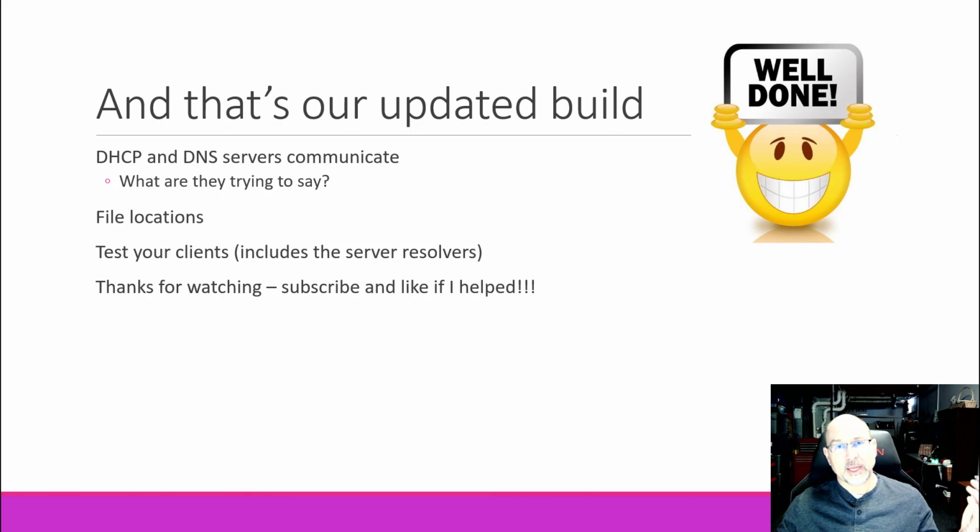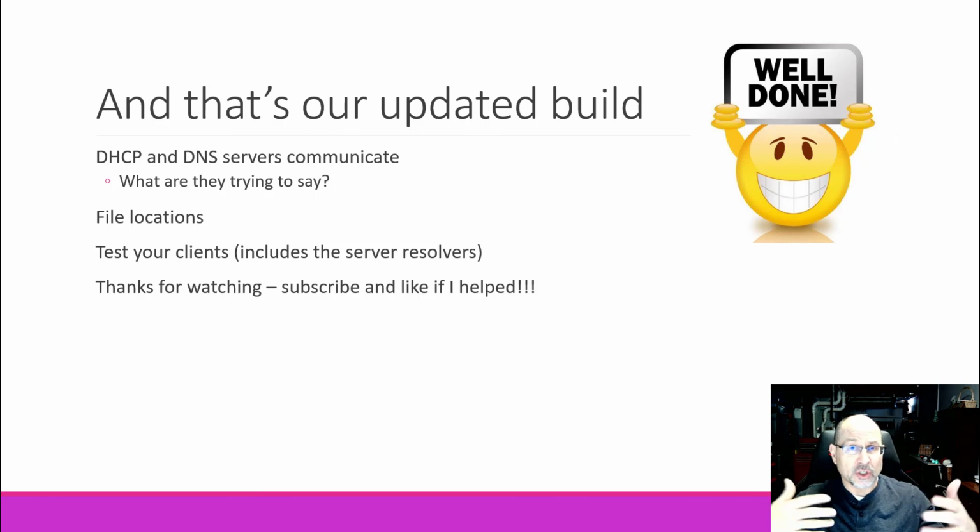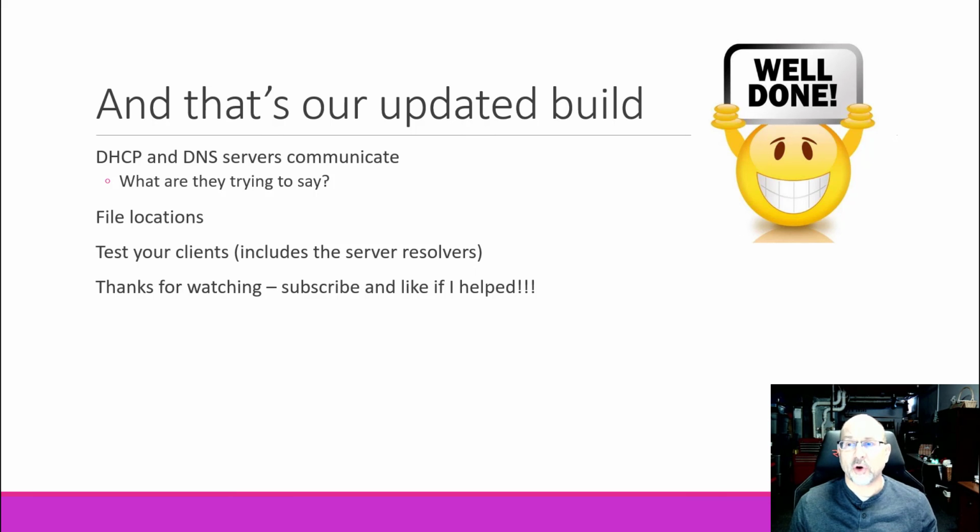And that's it for our updated build. Now we've added a couple of servers for both DHCP and DNS. We've seen how the servers are communicating, and a really big question for us is, hey, why are they talking? What is the reason for these servers to talk to each other? And we can see that both of them do that, but they do it for fundamentally different reasons.